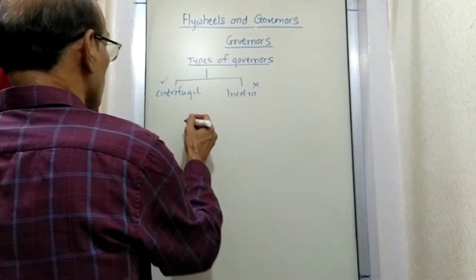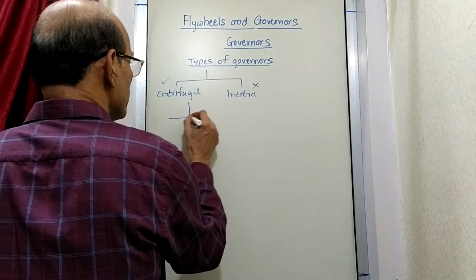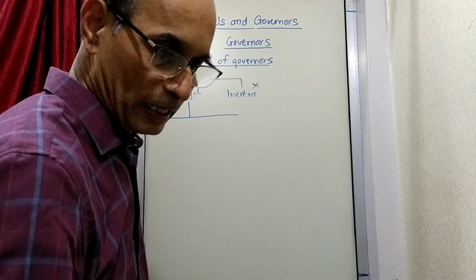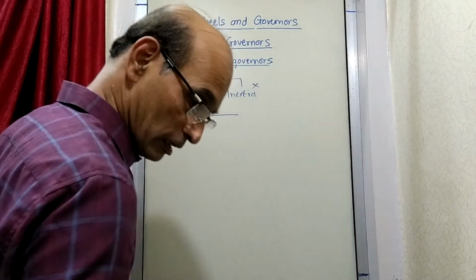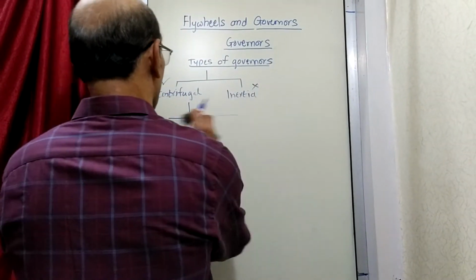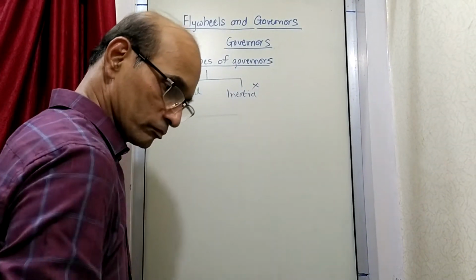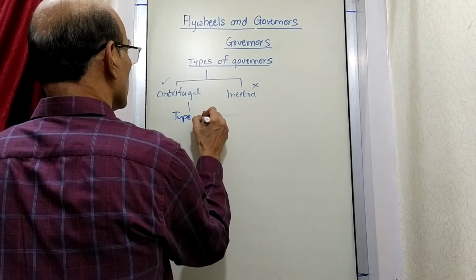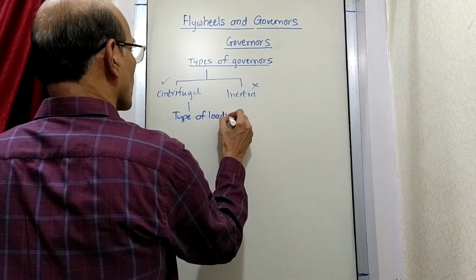In this centrifugal governor, what we are going to learn, there are subtypes, there are certain examples. Type of loading, I'll write this way. Type of loading, how they are loaded.